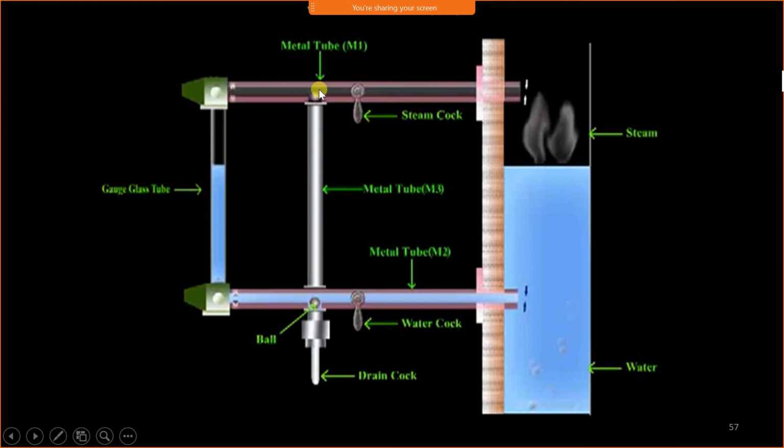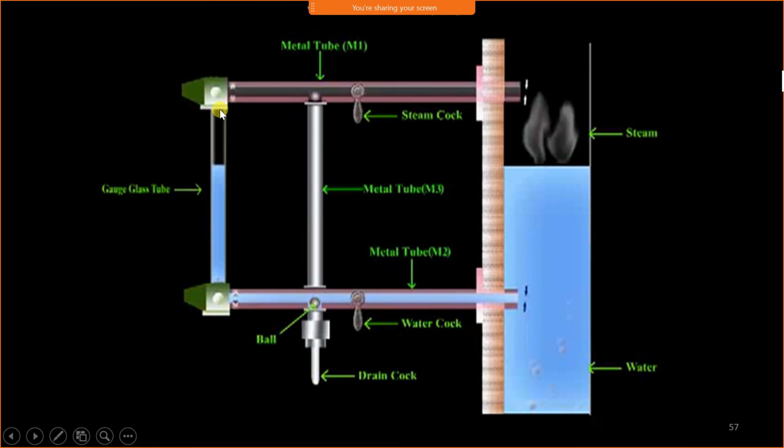This tube is attached to two metal tubes. The upper metal tube is connected to the steam space and the lower metal tube is connected to the water space. Therefore, the upper tube is called a steam tube and the lower tube is called a water tube. Both tubes have a cock. This is a steam cock and this is a water cock.